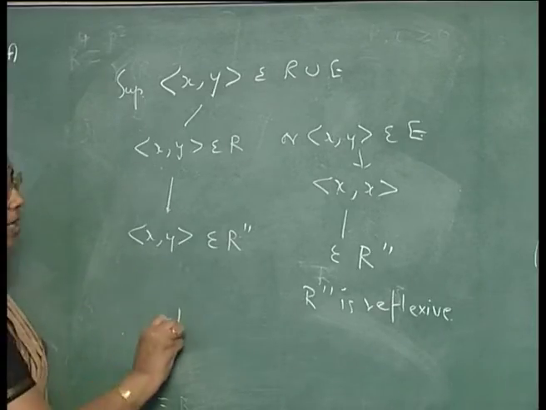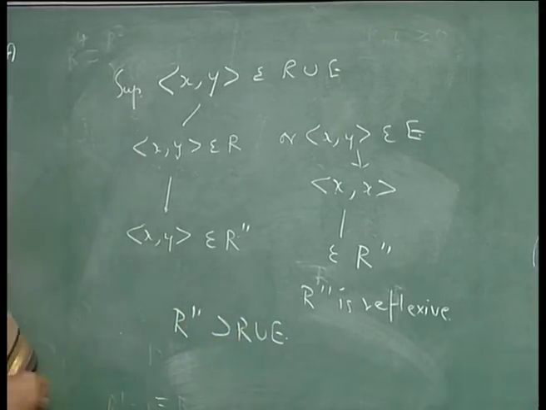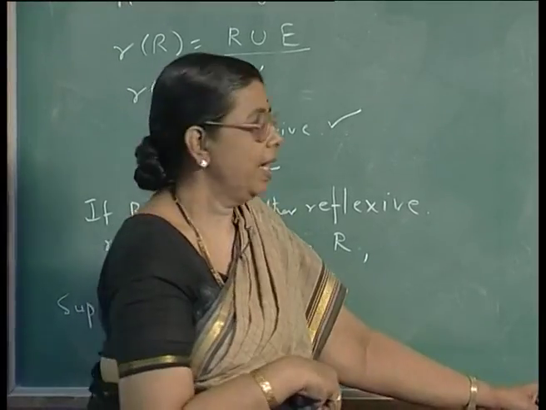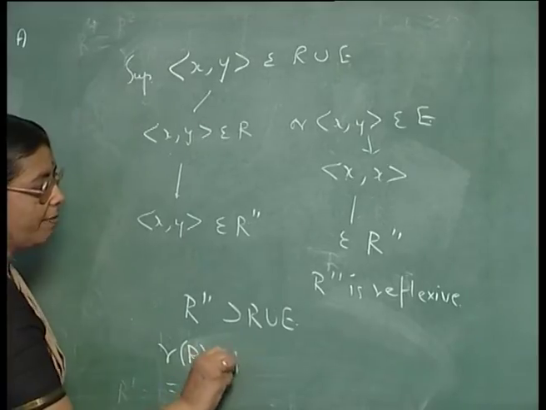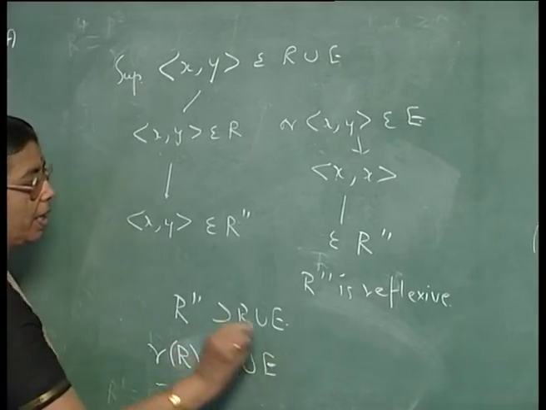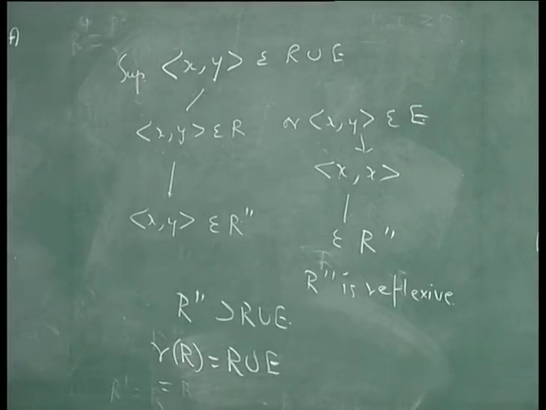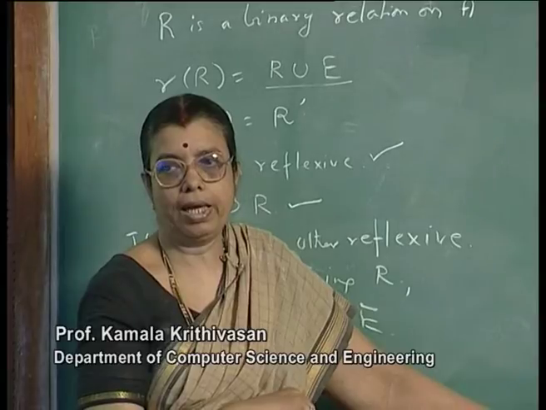That means R2 dash contains R union E. So, it satisfies all the three conditions mentioned in the definition of the reflexive closure, and so we find that the reflexive closure of a binary relation R is given by R union E, where R is the given relation and E is the equality relation.